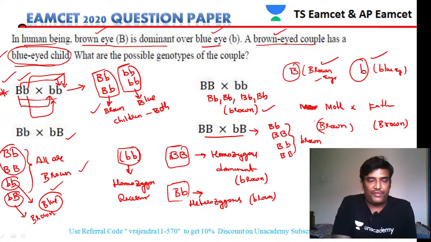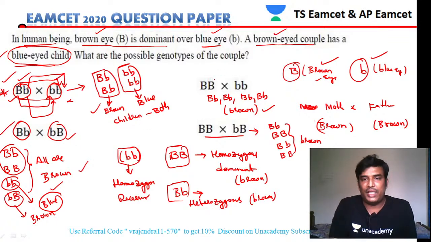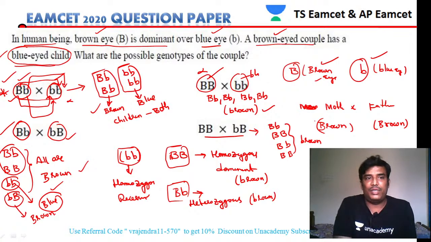Now here if you see this first cross, one of the parents is brown eyed but the other parent is blue eyed. So option 1 cannot be the answer. Here this parent is brown eyed and this parent is brown eyed, so there is a chance for option 2. Then in option 3, one of the parents is brown but the other parent is blue. So for options 1 and 3, there is no possibility. Then option 4, both parents are brown. So there is a chance for options 2 and 4 to be the answer.